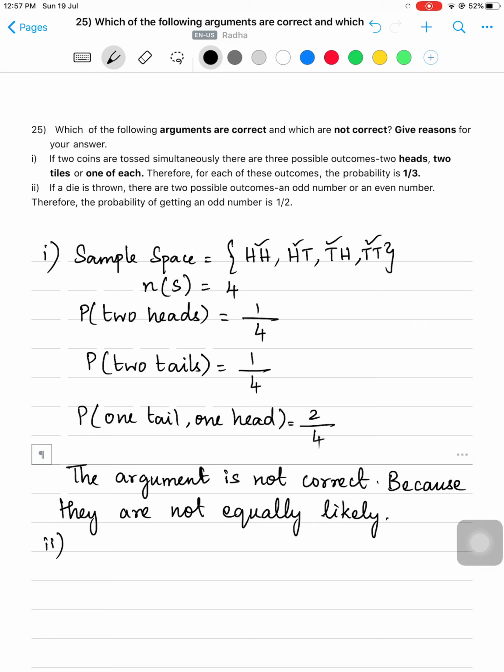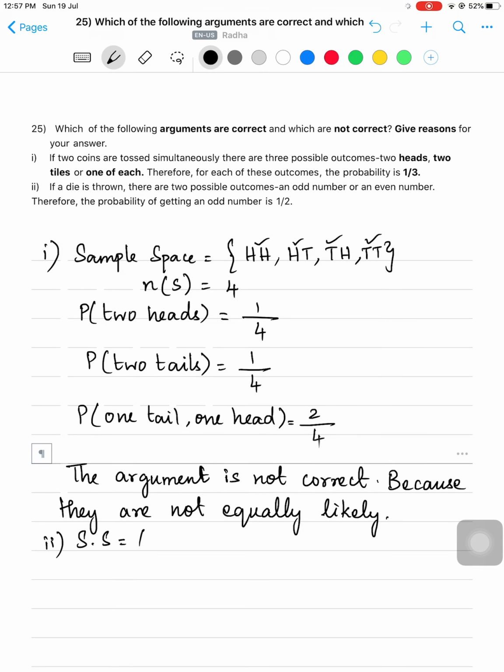If a die is thrown, there are two possible outcomes, an odd number or an even number. So when you throw a dice, what is the sample space we get? We get 1, 2, 3, 4, 5 or 6. So what is n of S here? 6 elements are there. So what is it they say? There are two possible outcomes, an odd number or an even number. That is true. So here 1, 3 and 5 are odd numbers, and 2, 4, 6 are even numbers. So either we get an odd number or an even number. That is true. Therefore, the probability of getting an odd number is 1 by 2.